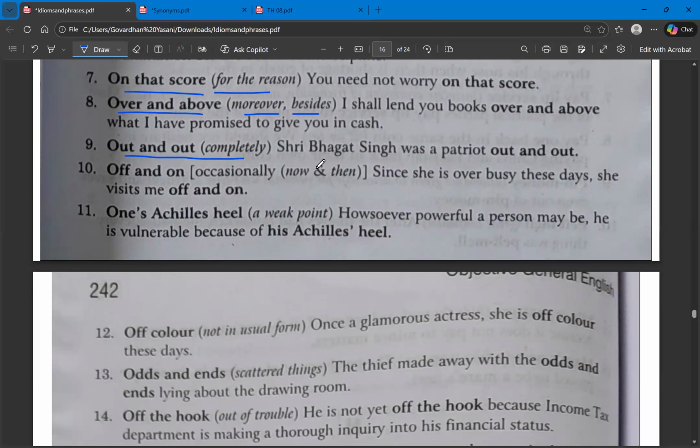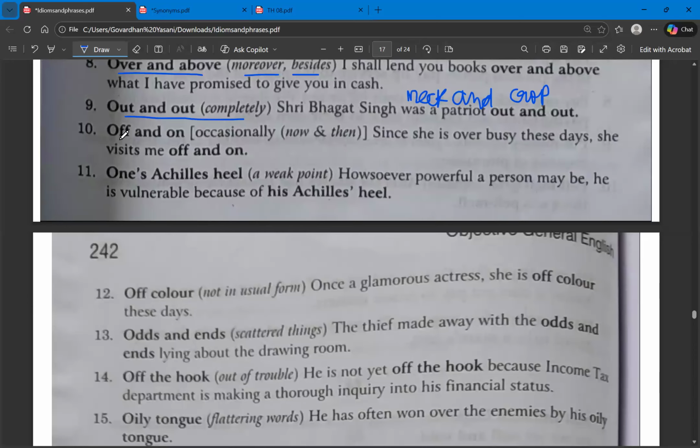And what is the other idiom we have studied under letter N? That is neck and crop. It also has the same meaning, that is completely. And the next one is off and on. Off and on means occasionally, ever and anon. Ever and anon also means occasionally. Off and on also means occasionally.